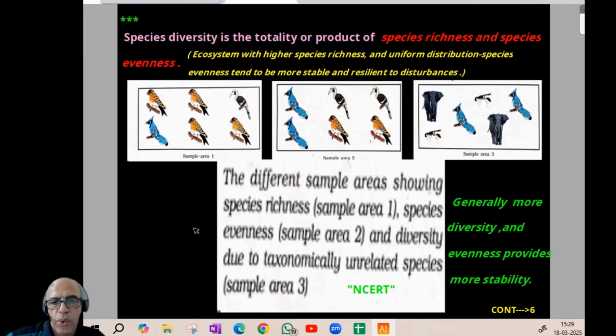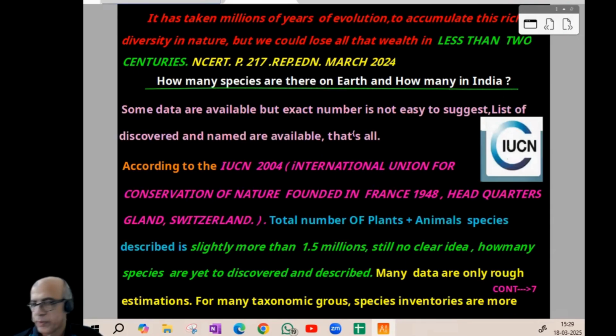So generally, more diversity and evenness provide more stability. Among these 3, this will be the most stable. In previous years, not last year or the one before it, it was a regular question, or they would put this item. So there should be more biodiversity as well as evenness. I think the idea is clear how that will be resistant, resilient, etc. Now we can proceed to the next page. When we come to the next page in NCERT, again there is a famous statement: it has taken millions of years of evolution to accumulate this rich diversity in nature.